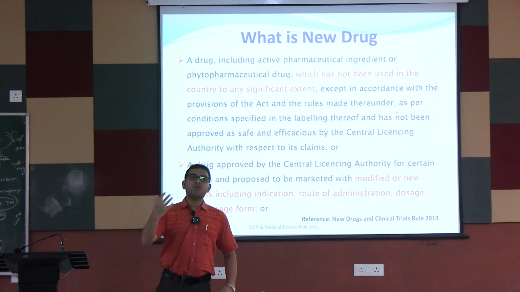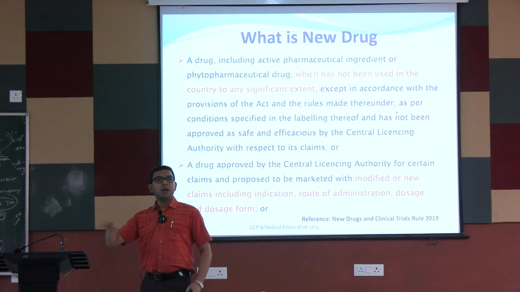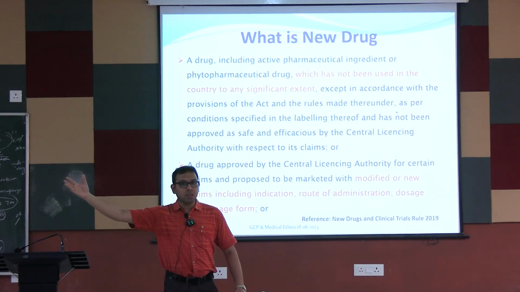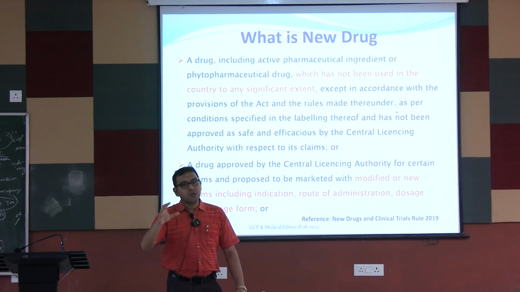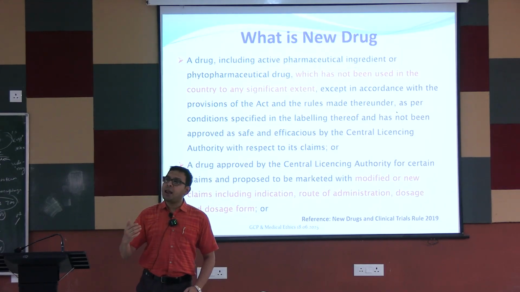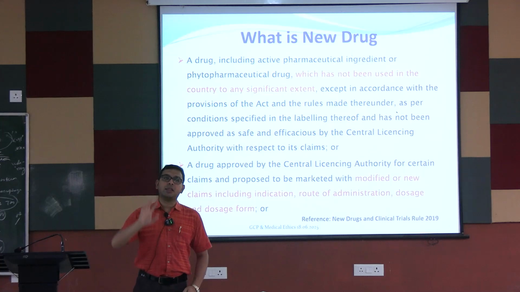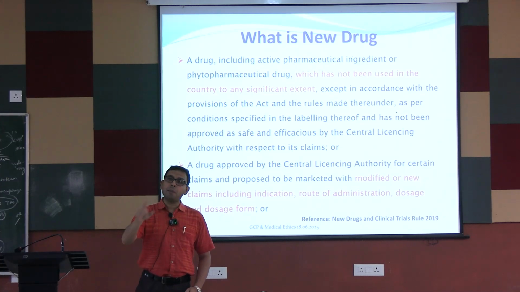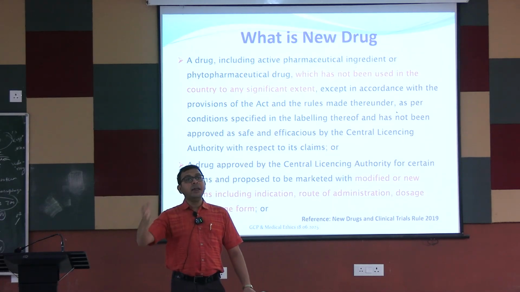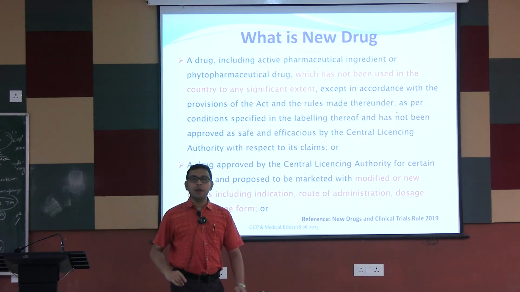Now some trial has been done in some outside countries, and it has been seen that this drug A can also be indicated for some other diseases. So again, although this drug is approved in our country, a clinical trial has to be done for that indication to grant permission for marketing for that indication of the disease. For example, drug A is indicated for disease A. Now for disease B, I want to market it. So again a clinical trial has to be done.